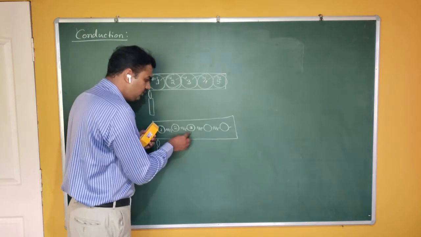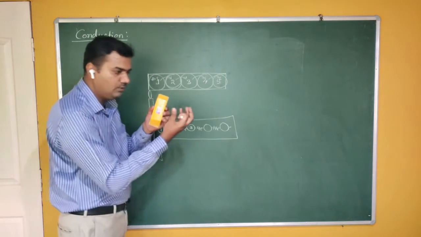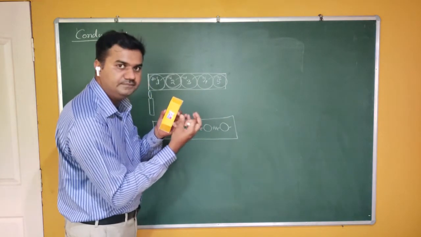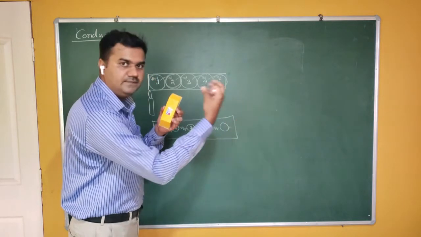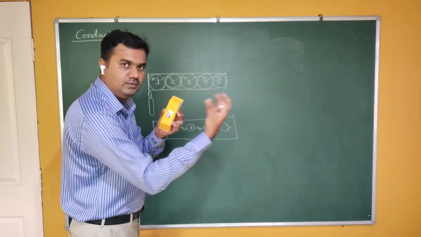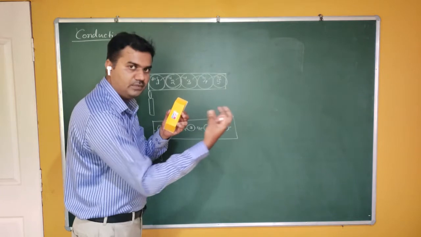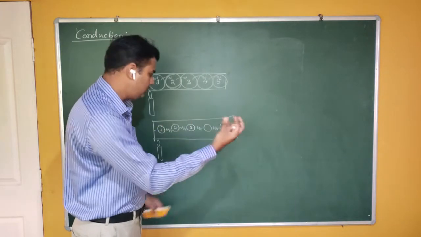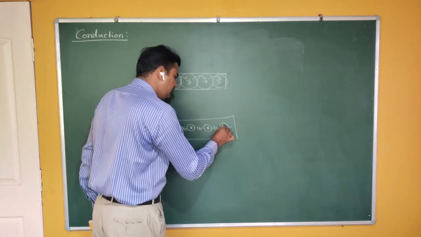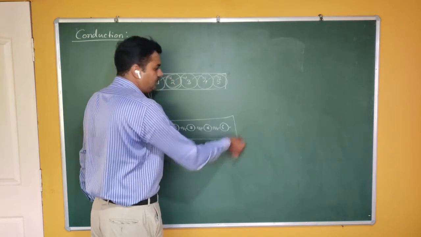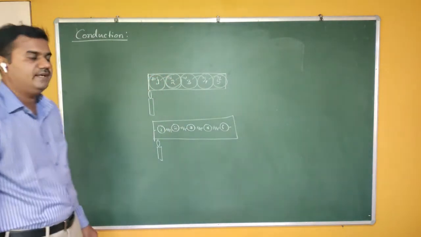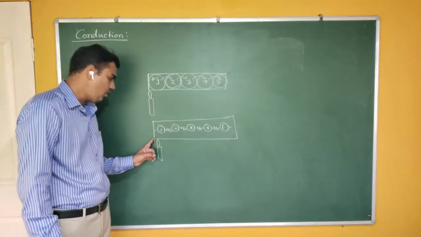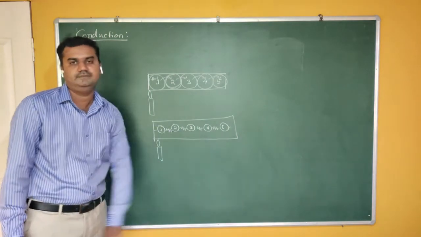Molecule 3 is in contact with molecule 2 by some bonds, so molecule 3 also starts oscillating. So it goes on, and finally the energy is transferred to the fifth molecule on the cold end. Therefore heat flows from hot end to cold end.